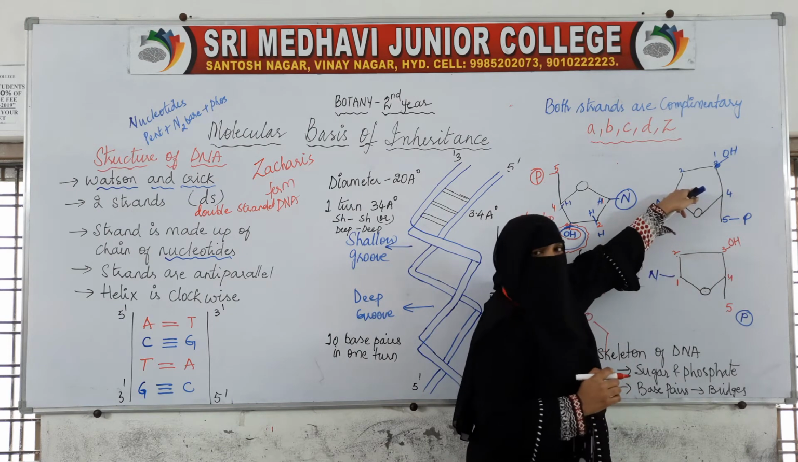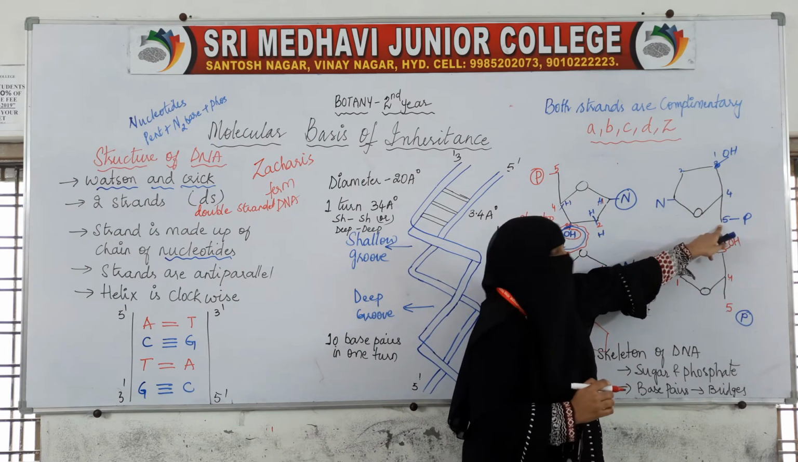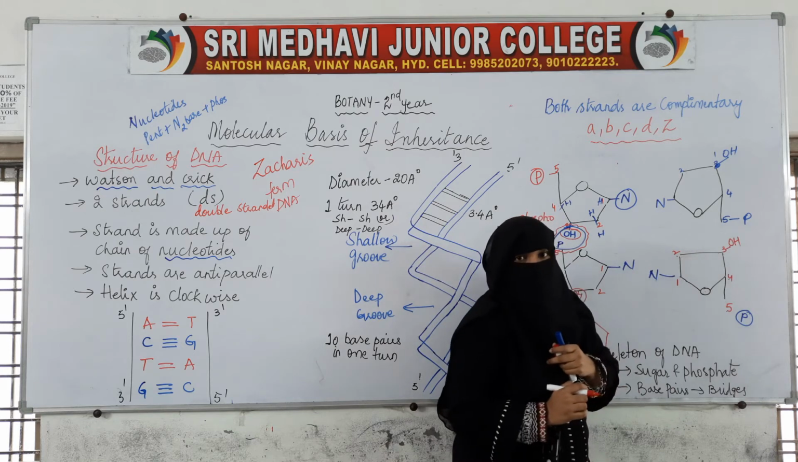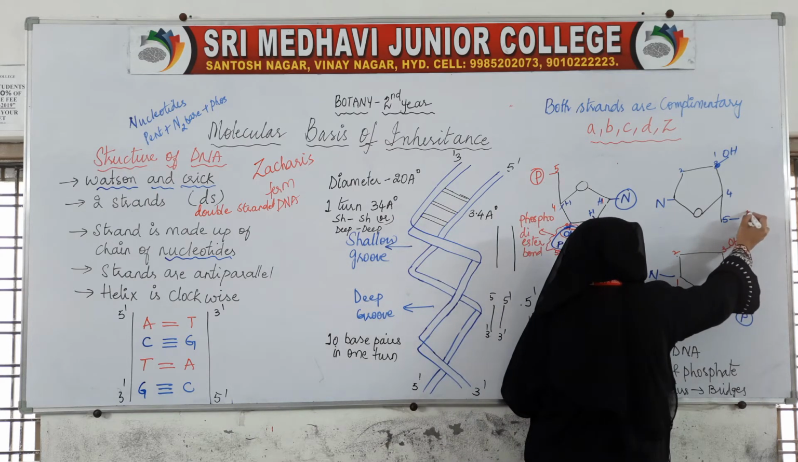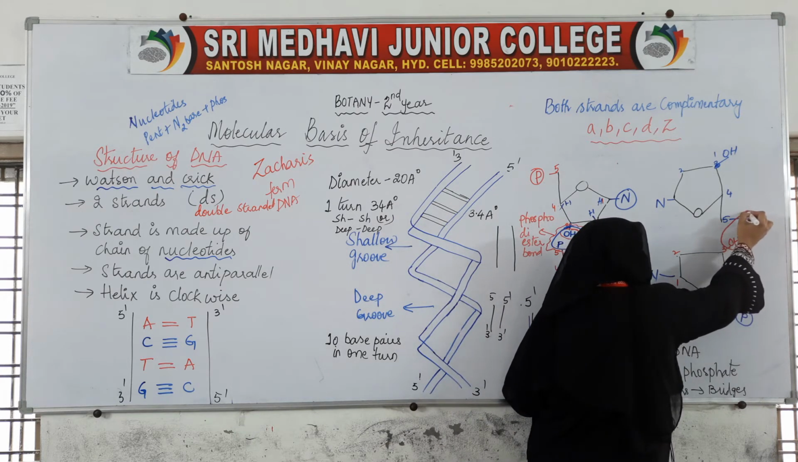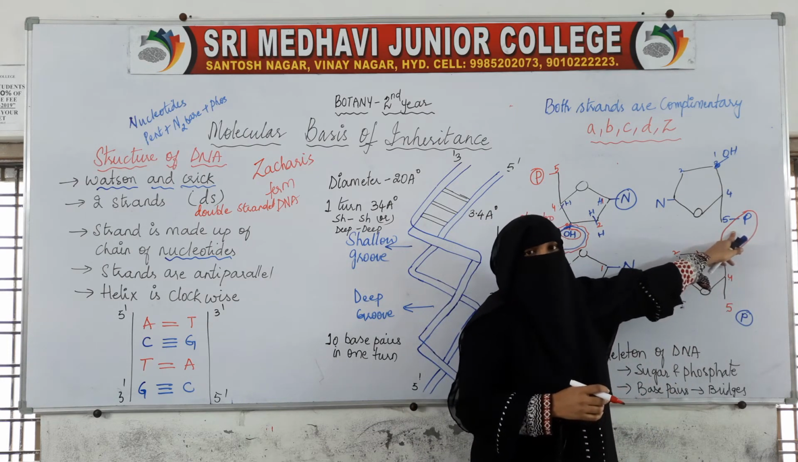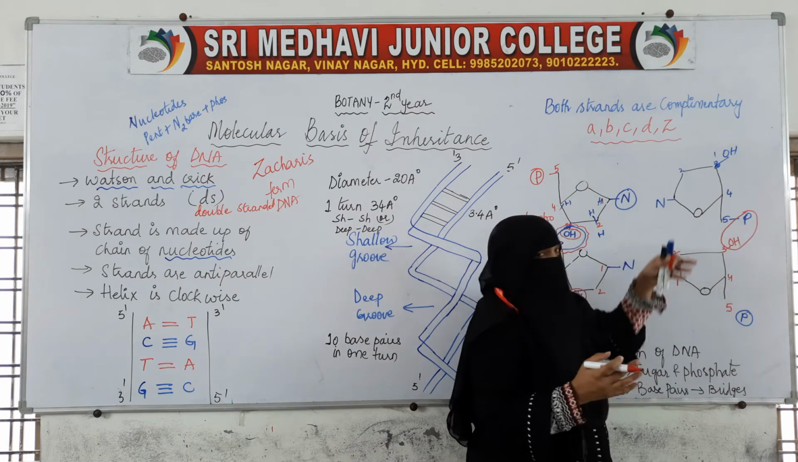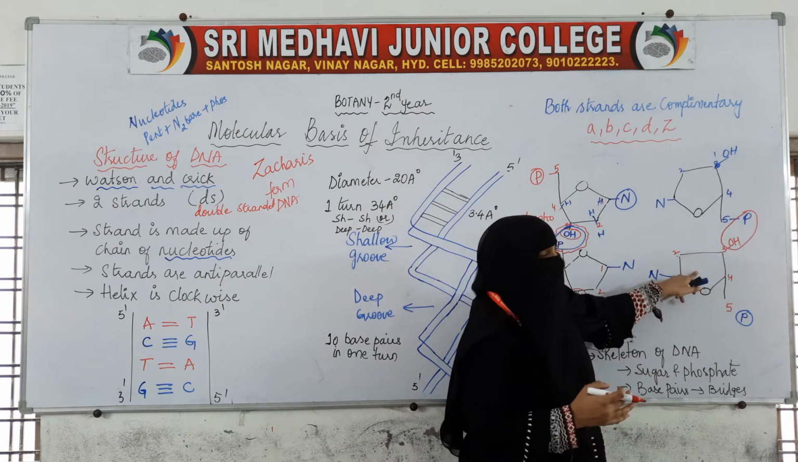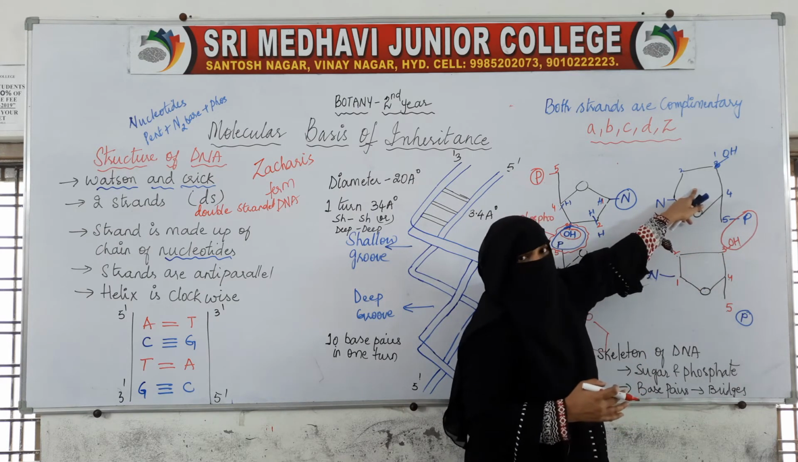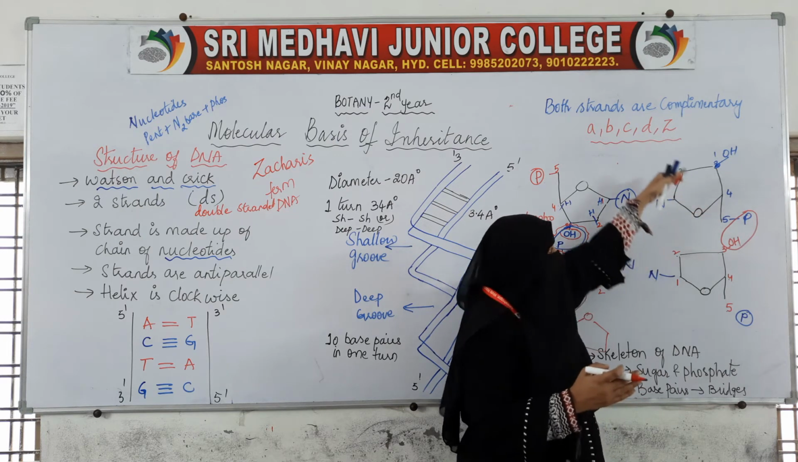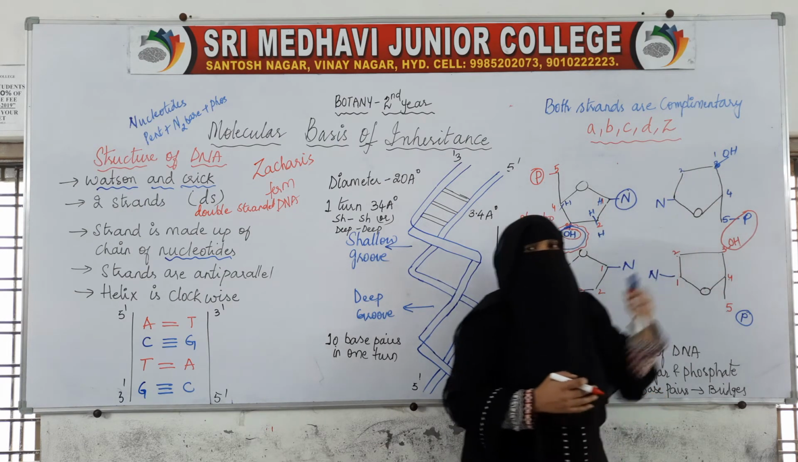Now this is another nucleotide. Here the fifth carbon is there. At the fifth carbon we have phosphate. So now both of them will form a bond. This bond is called a phosphodiester bond. So with the help of this bond, this nucleotide is attached to this nucleotide. Okay. So like this a long chain will be formed.